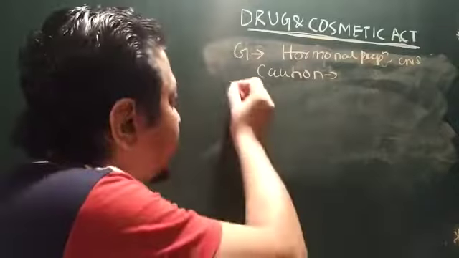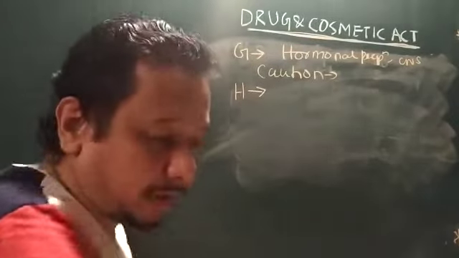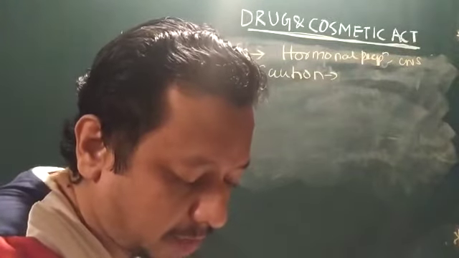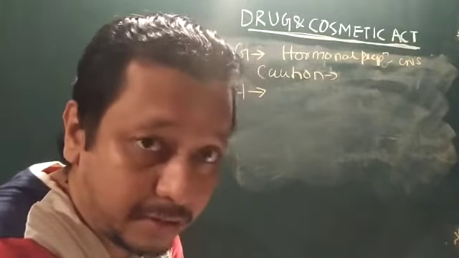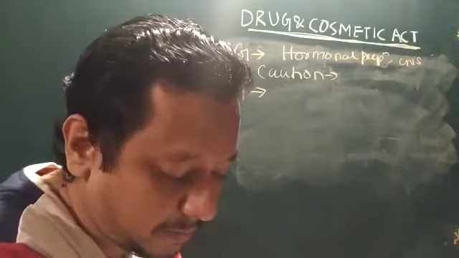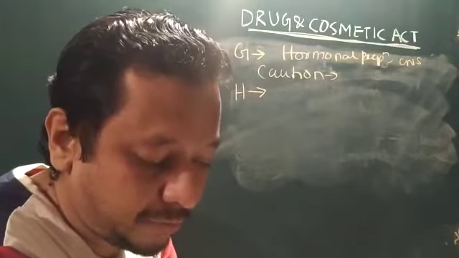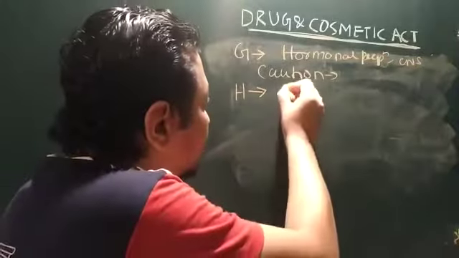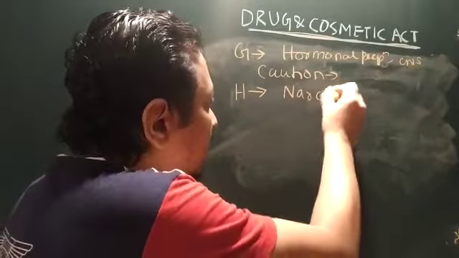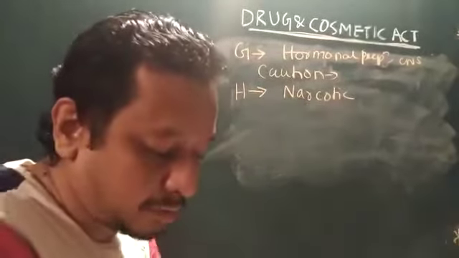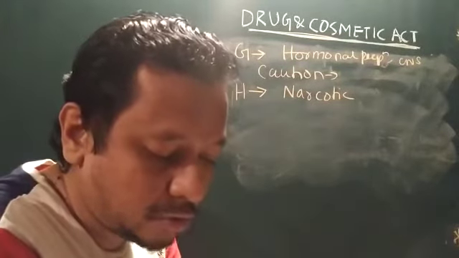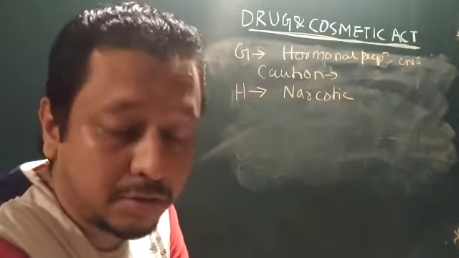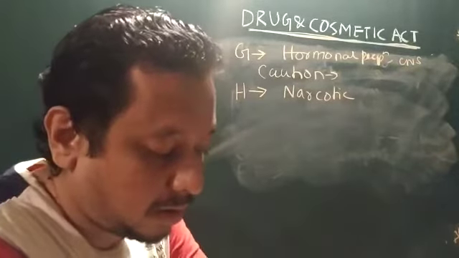Then Schedule H, which is one of the very important ones, which gives the warning to be sold by retail on prescription by a registered medical practitioner, like alprazolam, ibuprofen, hepatitis B vaccine. Narcotic drugs come under this particular Schedule H, the Narcotic and Psychotropic Substances Act 1985. All these drugs come under this.